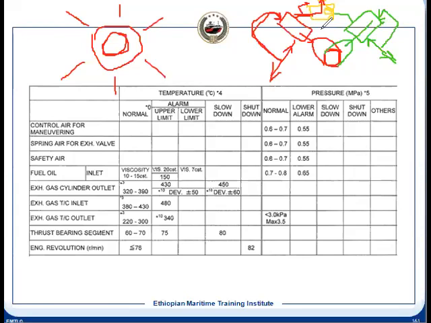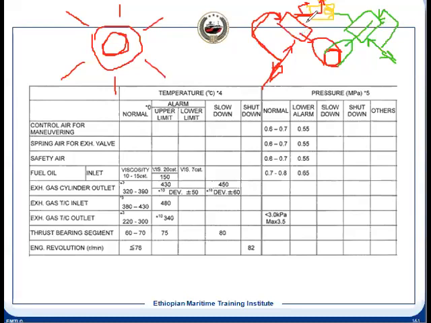You will be removing this. This is a common line. From here, this is a common line. If some unit is responding, it means there is no problem with the common line. It is not a common problem. It is an individual problem. Individual problem can be because of this pilot valve, or it can be the valve itself. Maybe the valve itself is jammed and not responding. And we have seen what can be the reason for a valve jam.